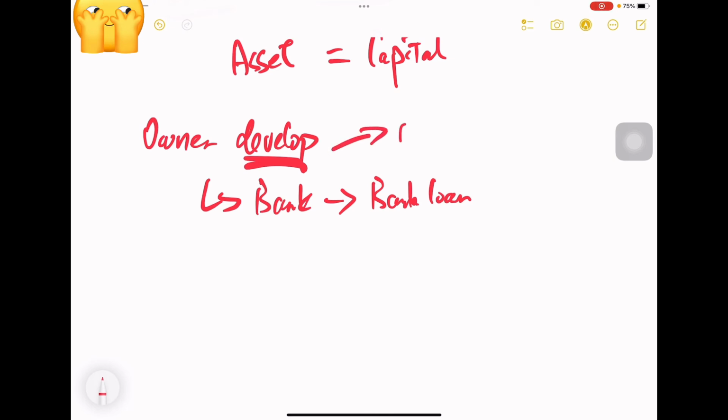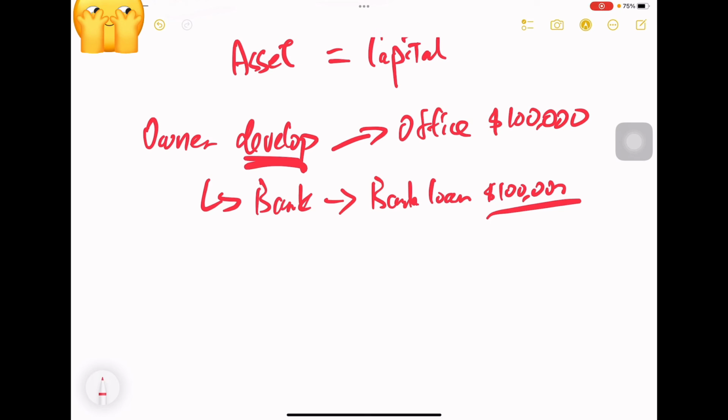For the office, assume the cost to buy the office is $100,000. So he goes to the bank, asks for bank borrowings, and obtains a bank loan of $100,000. Finally, he received the money from the bank and used the $100,000 to buy the office.